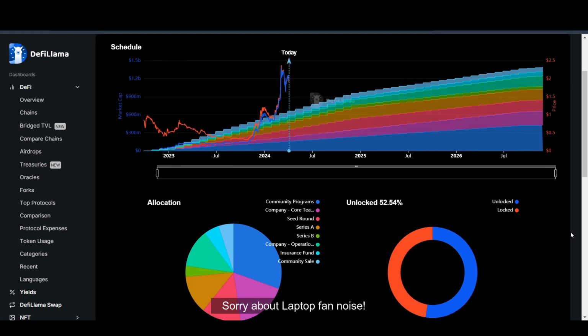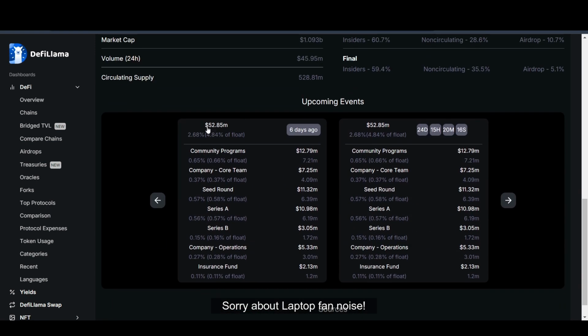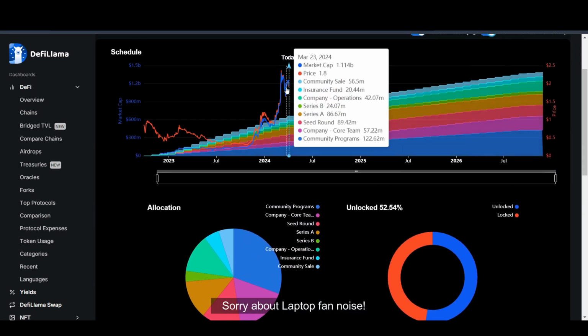As you can see, around 6 days ago we had over 52 million worth of tokens unlocked. Most of them went to the seed round, series A and series B, and we will also have the same thing in 24 days. Most of it will go to the seed round, series A, series B, and I think that may be the biggest reason why it is struggling.